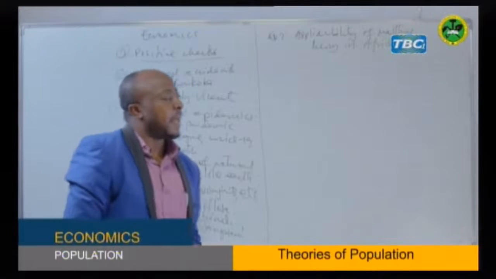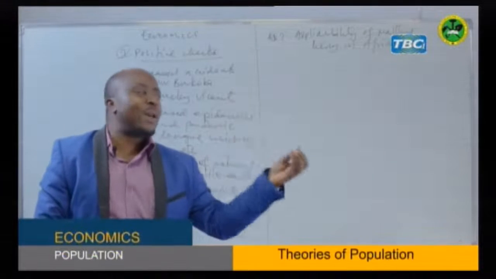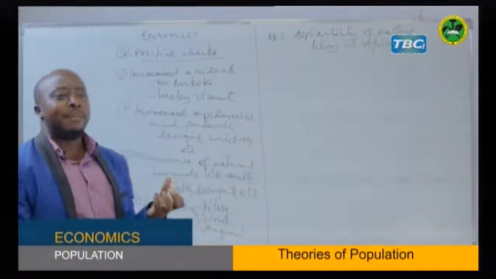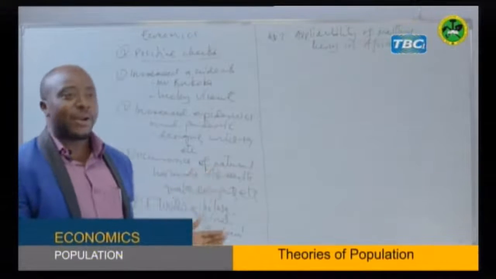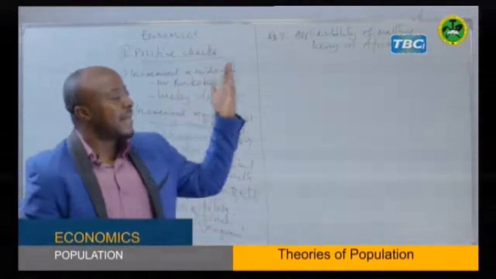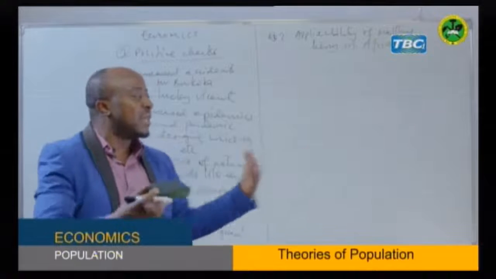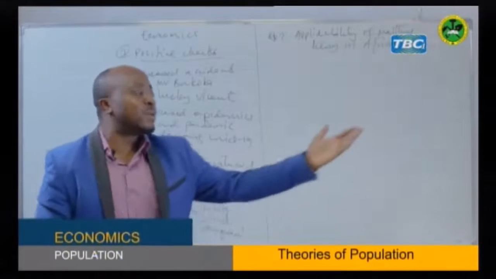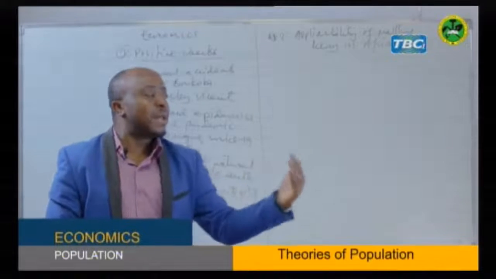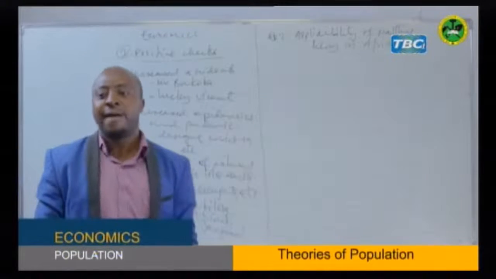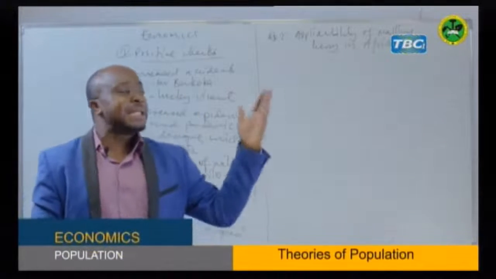Now, when we say applicability, it means we want to see, is Malthus theory applicable in Africa? Remember, we are talking Africa as a continent with more than 50 countries. Has it been applied? Or are there cases of this theory that you can observe in Africa? That's what we want to prove. So I want to prove that Malthus population theory is very applicable in Africa, because you can suggest some events or some areas where the theory is applicable.